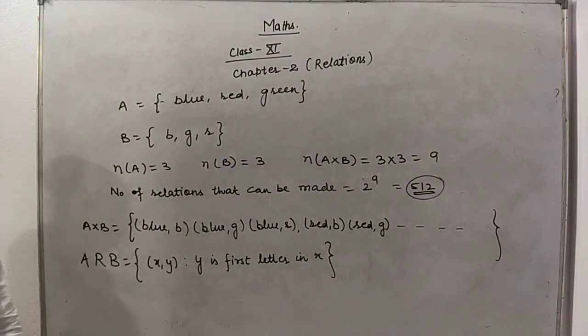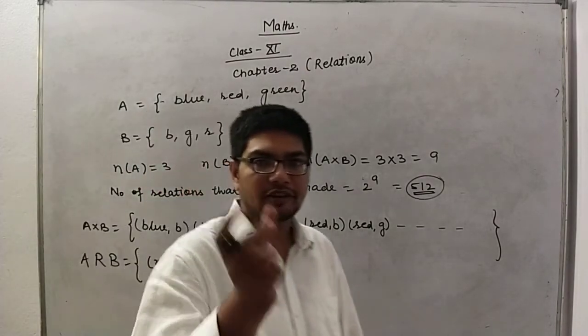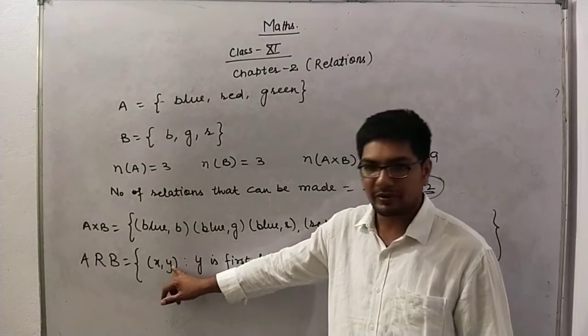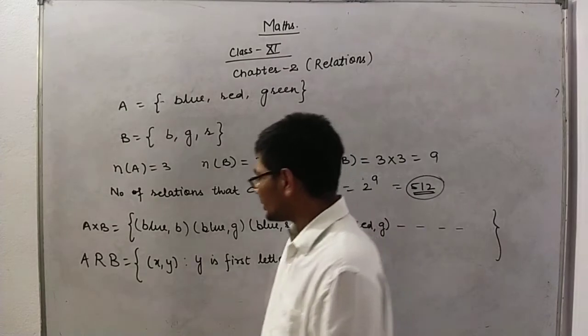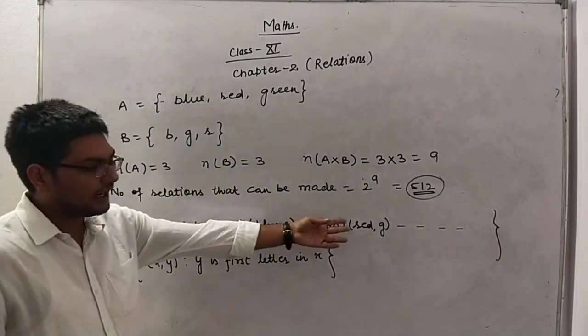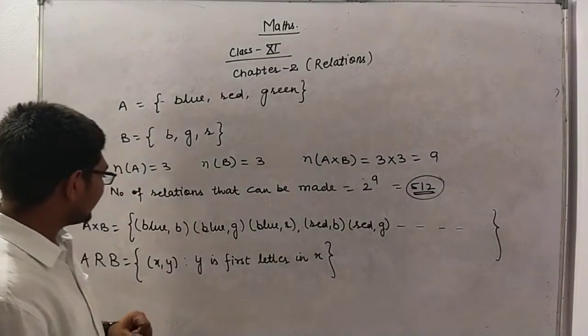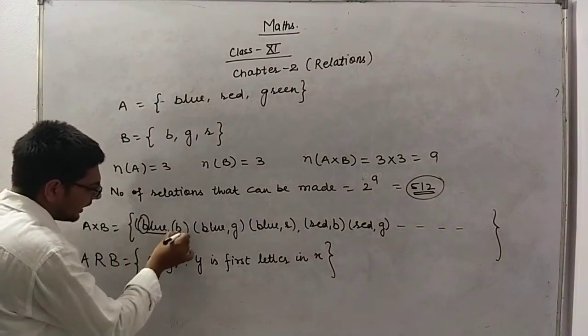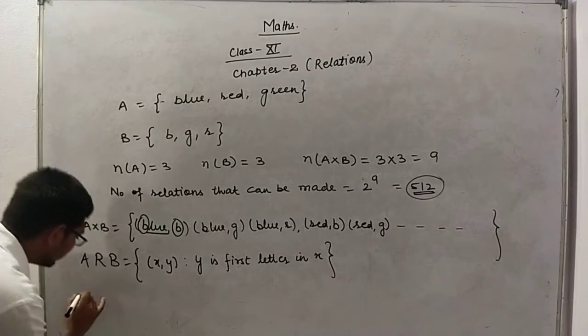Here we have defined a particular relation, where the first letter in x must be y. So there are total 9 elements, but we need to concentrate where the first letter in x is y.